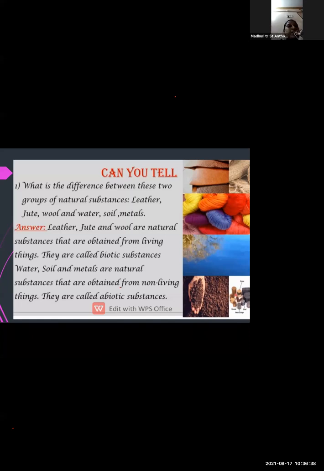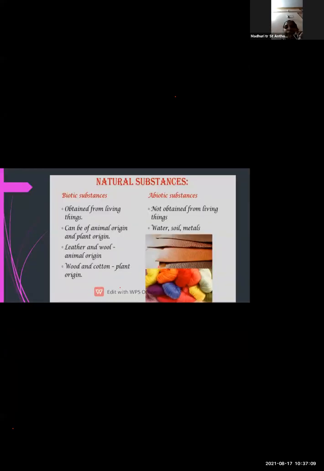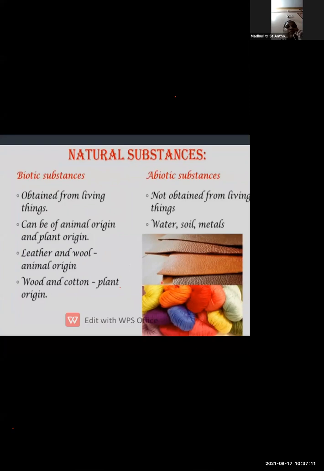I hope your doubt is cleared by this example. So in this example, you are easily able to identify the biotic and the abiotic substances. Okay. So leather, jute, wool are the biotic substances as they are living substances, and the substances which are non-living, that is water, soil, metals, are known as abiotic substances.